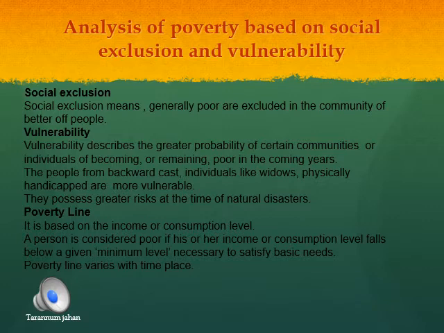Then comes the poverty line. As we have already discussed, this is the benchmark based on the income and the consumption level of the people. A person is considered to be poor if they are not able to meet the basic needs of the family, like food, clothing, shelter, each and everything. But this poverty line varies from time to time. For example, in 2007 or 3, we created a poverty line that if a person is able to earn 1,000 rupees, they are above the poverty line. If the person is not able to earn 1,000 rupees, then the person is below the poverty line.